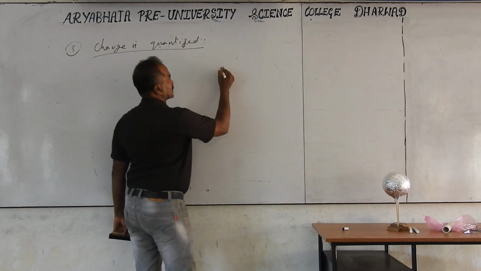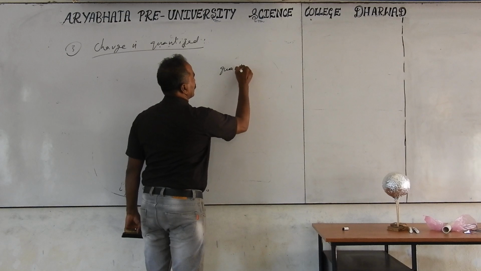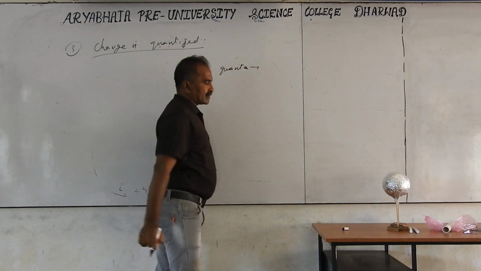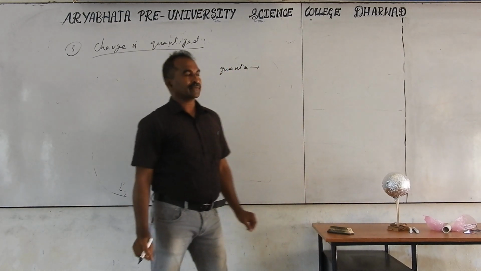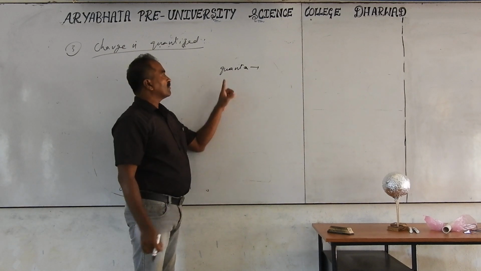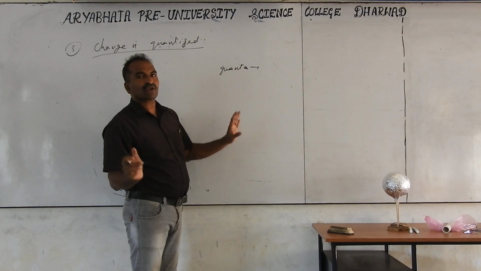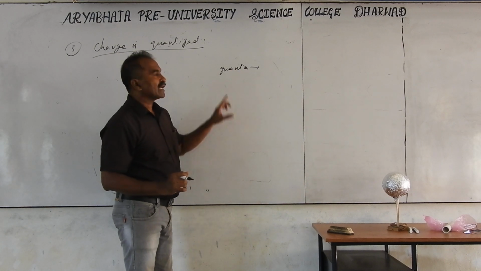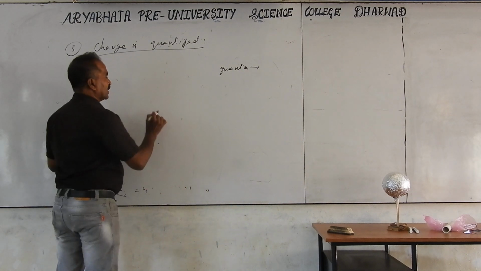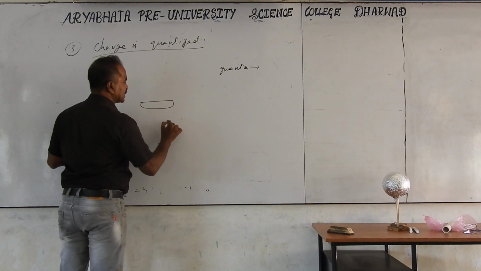Quanta means packets of small amounts, a term introduced by Einstein and Planck related to quantum theory. Quanta means packets, some specific elements. You cannot get whatever amount you want, only specific amounts are available. In the case of electrification, we discussed general examples, like a glass rod rubbed with silk.